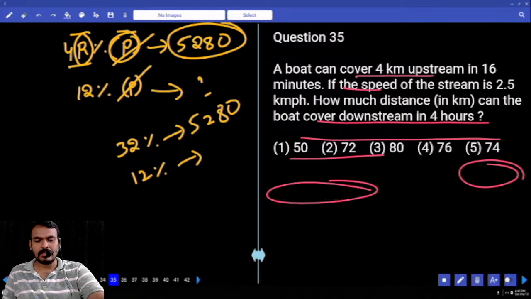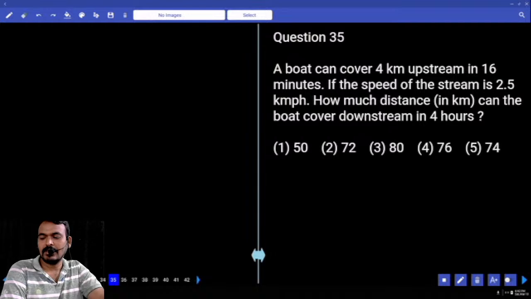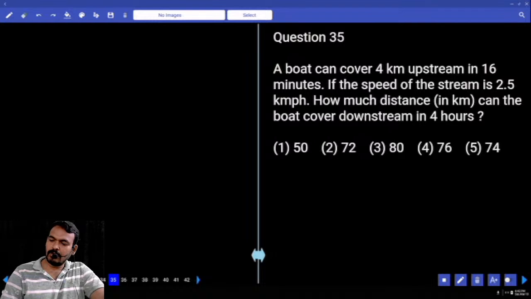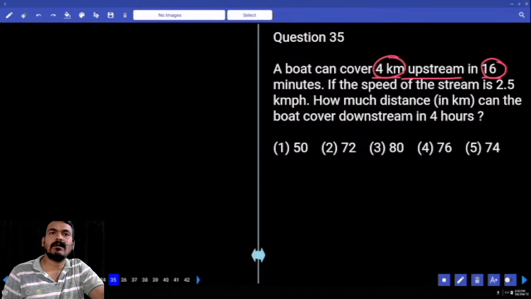Next question number 35. A boat can cover 4 kilometers upstream in 16 minutes. If the speed of the stream is 2.5 kilometer per hour, how much distance in kilometers can the boat cover downstream in 4 hours? First of all, what upstream distance is given? 4 kilometers. It is covered in how many minutes? 16 minutes. What is the relation between 16 and 4? 1 by 4.